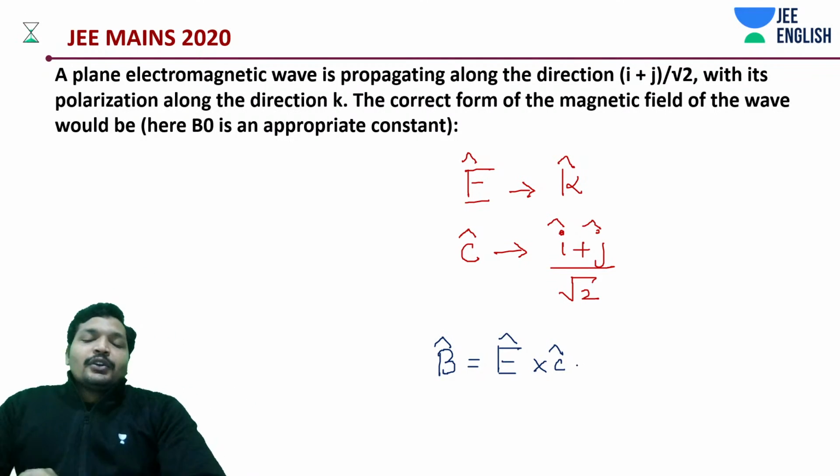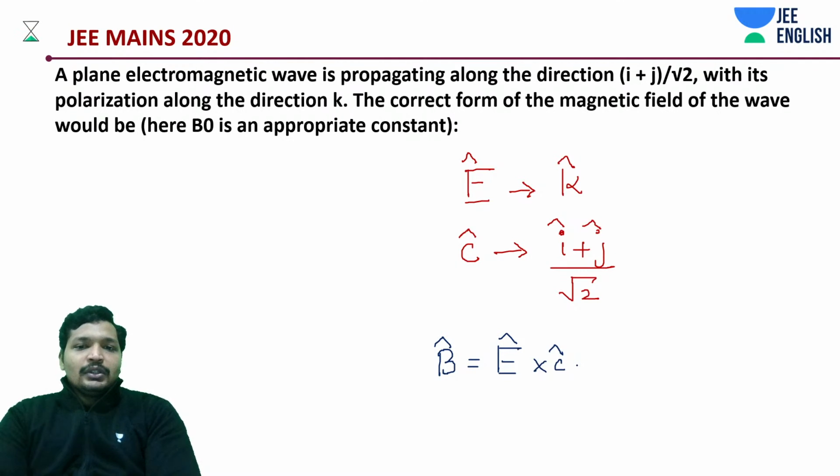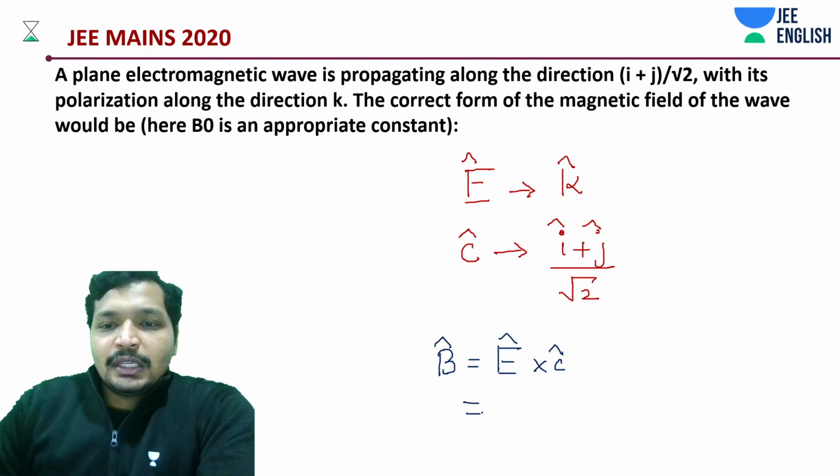So E cross B is equal to C cap, and if I take E cap on that side, E dot C is going to be 1. Okay, let's solve this and see what we get.